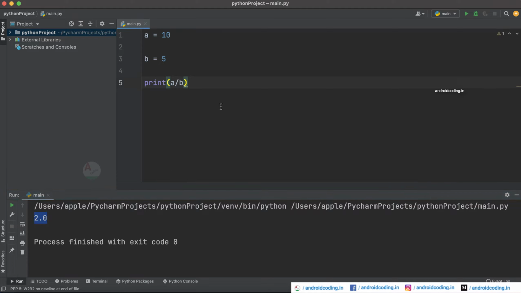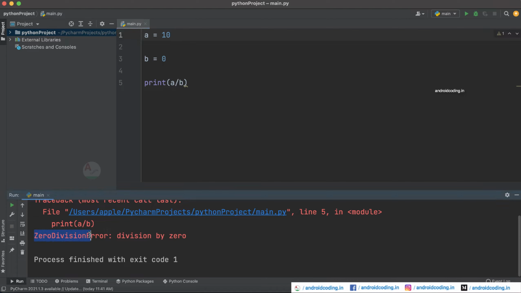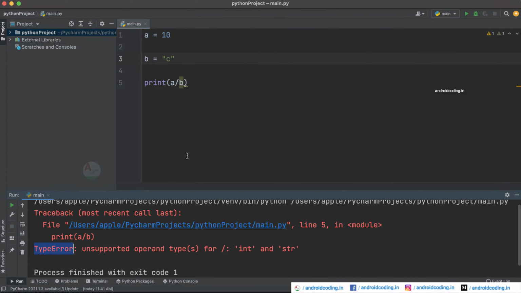So there is no exception in this particular example, but what will happen if you try to divide 10 by 0? Here you can see we have got a zero division error. And instead of 0, let us consider a character and run this code, and here we have got a type error. So previously we got a zero division error and now we got a type error.